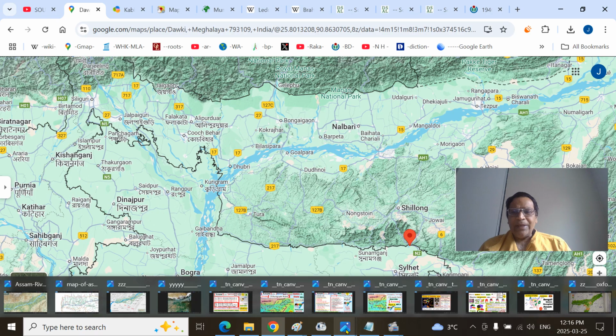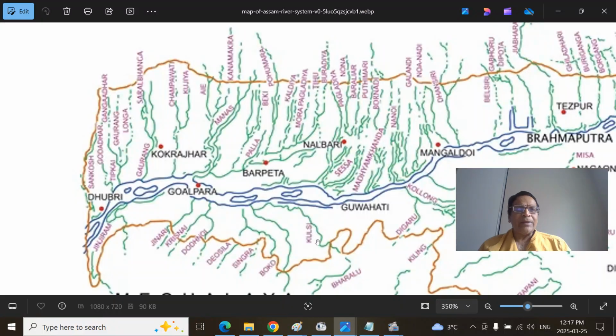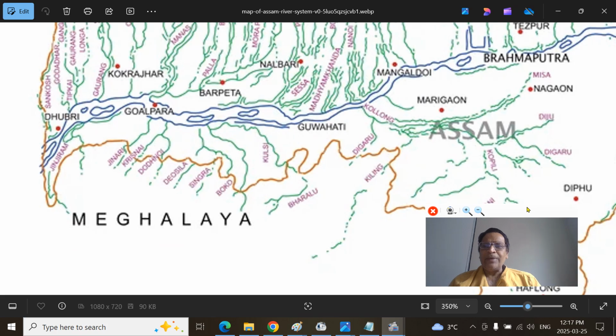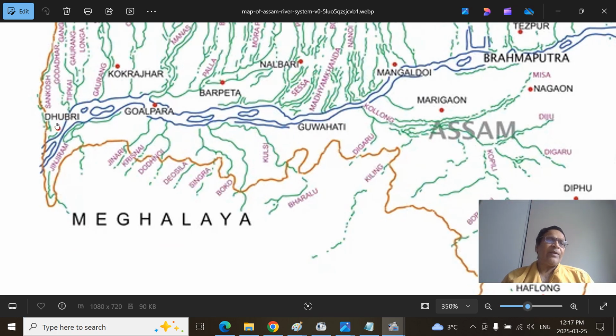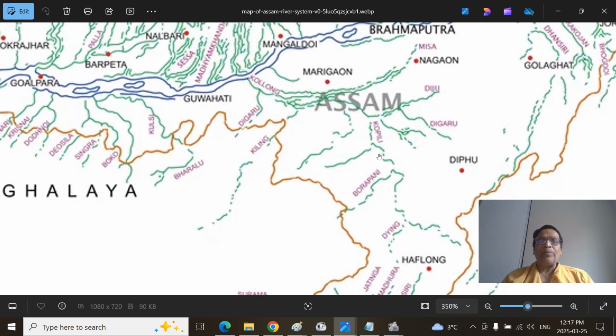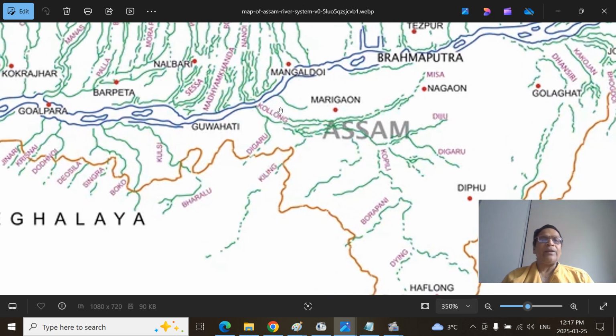So in essence, Mitranam, today I will show you the rivers so that you will get a little understanding of that. Some of the rivers I couldn't go into, and if I explore that, it will take more time, so I don't want to do that. I will show you. It's the Jinjiram River here, and this is the Kapili River. So upstream is called Diyung River, Kapili River here, Borpani River here. So it's called Kopili or Kapili. Sometimes spelling may vary. That is the tributary of Kalang River, Kolong or Kalang River.